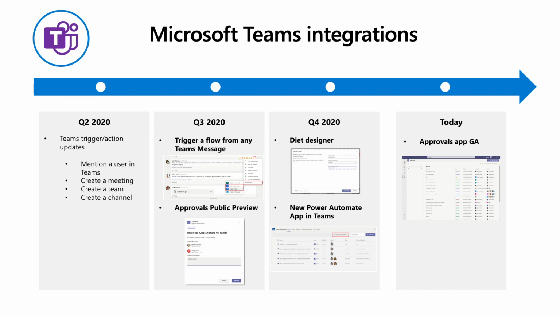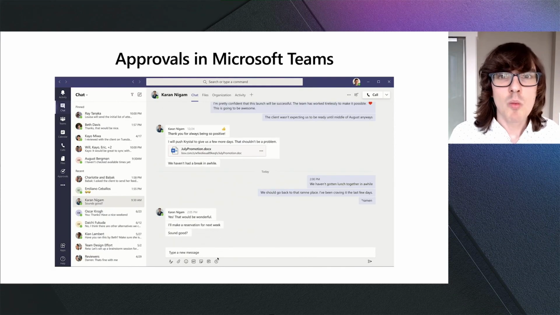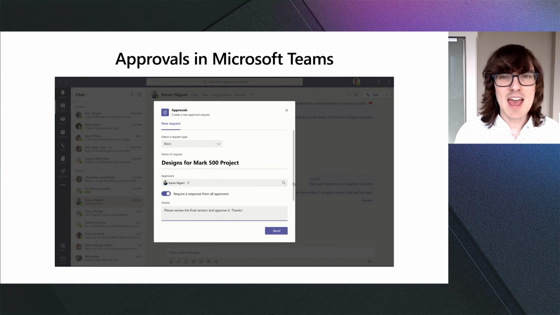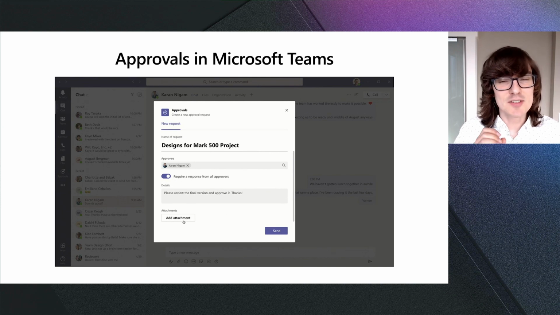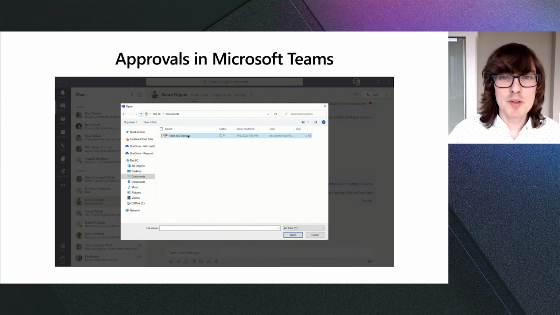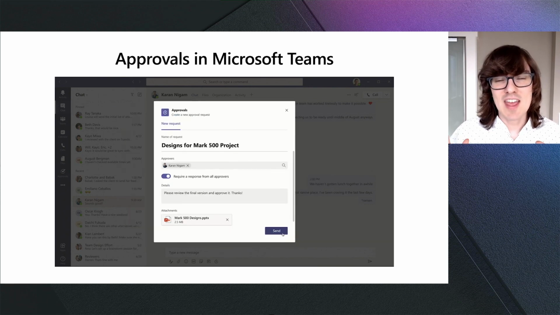But the one I'm most excited about is the new Approvals app inside of Microsoft Teams. What this allows you to do is to kick off an approval request right from the Teams message. So if you have Microsoft Teams, there's that little approvals icon that sits at the bottom of the message. And when you click that, it pops open a window that you can send an approval request to anybody inside